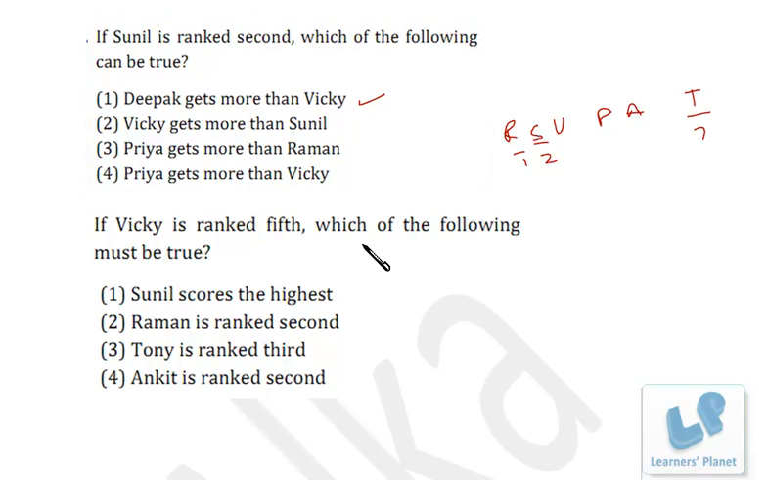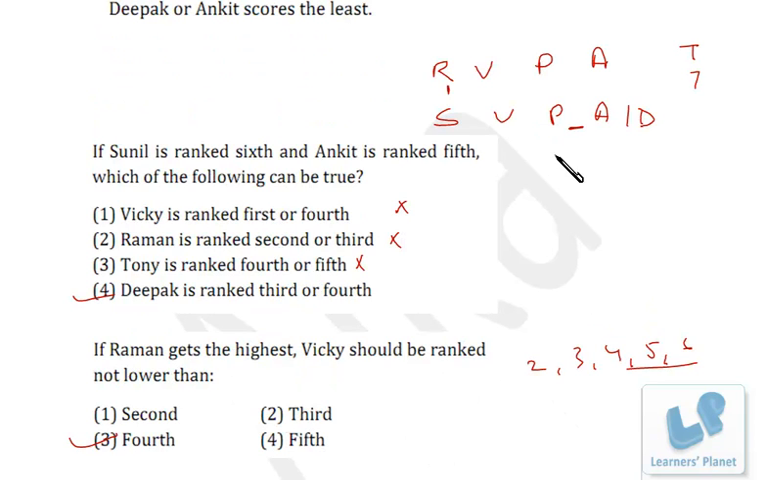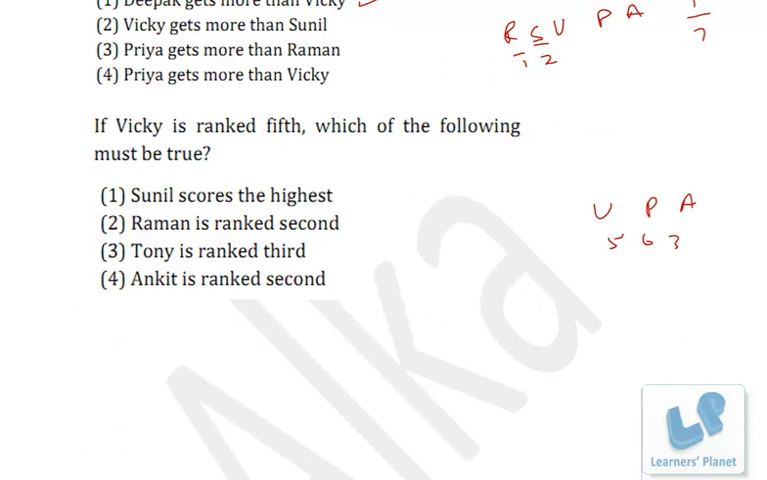Now if Vicky is ranked 5th, which of the following must be true? So Vicky is 5th. That means Priya must be 6th and Ankit must be at the 7th position. So this is possible only when Sunil is scoring highest. This is the second case. That means Sunil should score highest. That will be correct, right? So all the 5 questions of this set we have done, and that set was pretty easy.